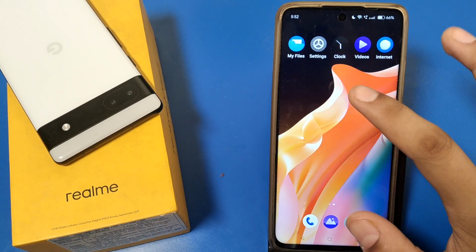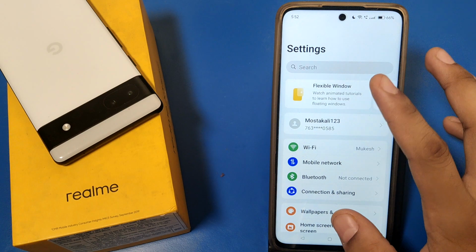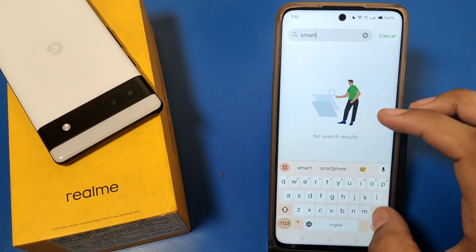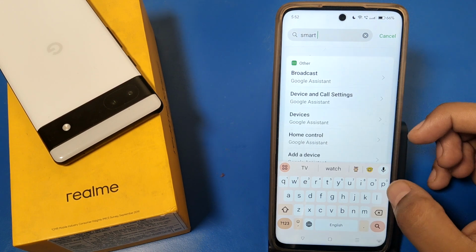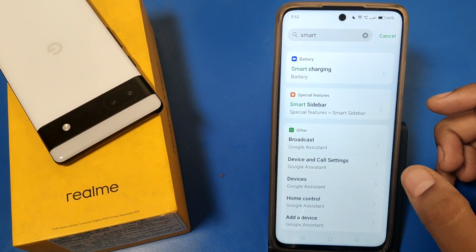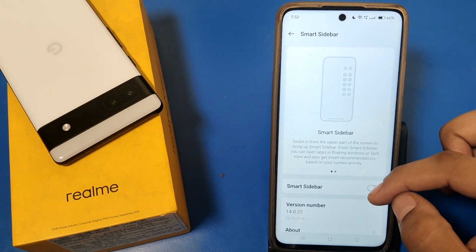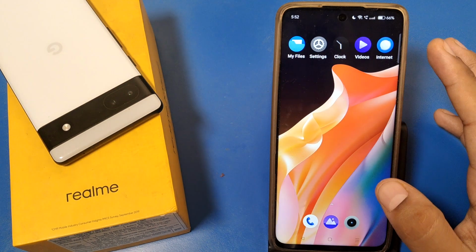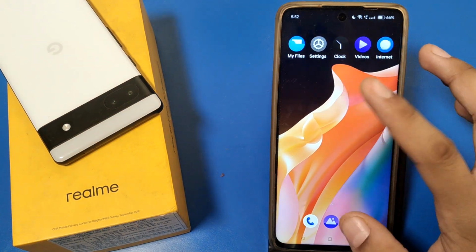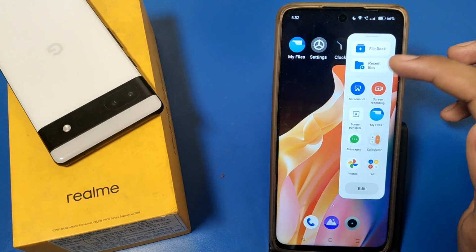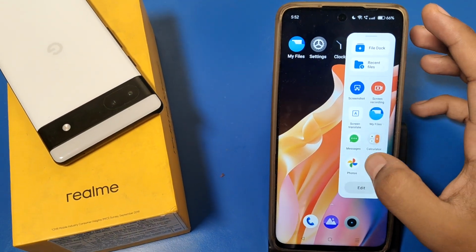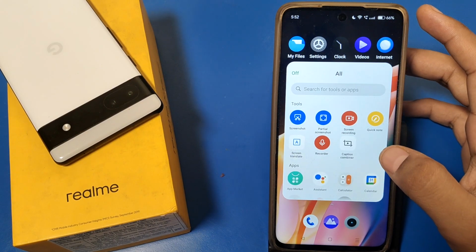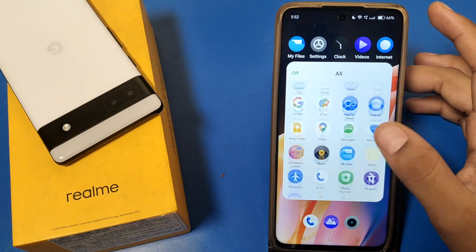So let's start, friends. First open the settings and here you can just type smart panel. Here it is, a smart sidebar. You have to enable this feature, and friends, when you just enable this feature, you can see this appears. You can see, you can use these settings like this.